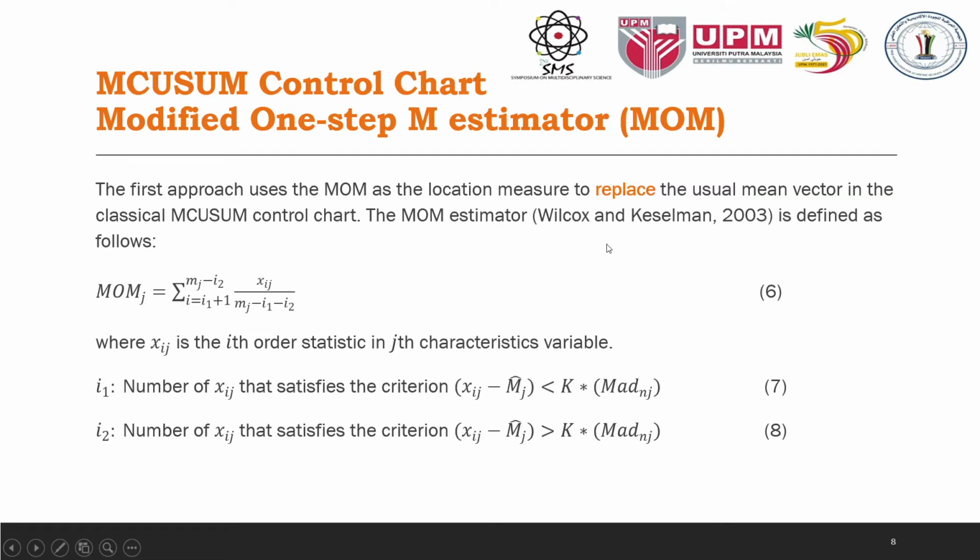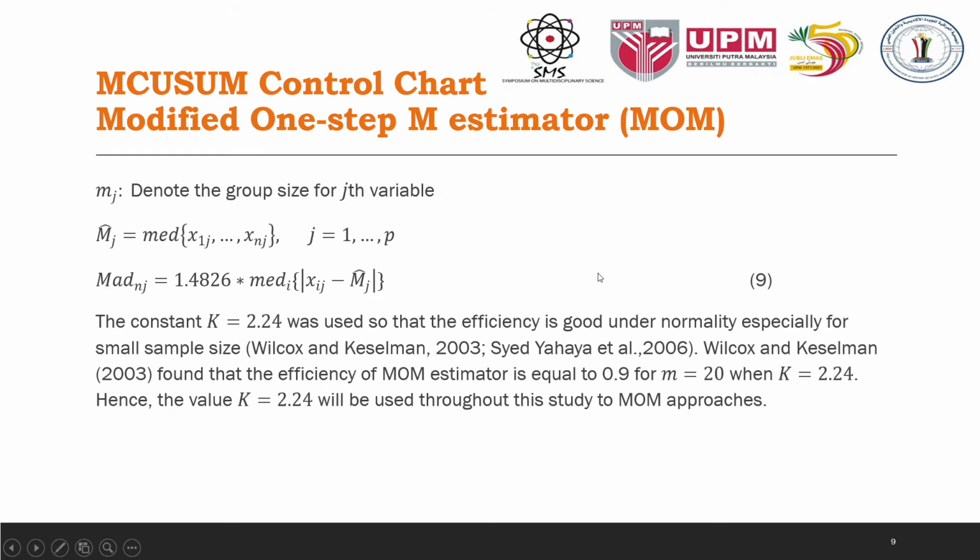Next one is the MCUSUM control chart using the modified one-step M estimator, or MOM. The first approach uses the MOM as the location measure to replace the usual mean vector in the classical MCUSUM control chart. The MOM estimator, as proposed by Wilcox and Keselman in 2003, is defined as equation 6, with the characteristic variables as equations 7, 8, and 9 respectively.